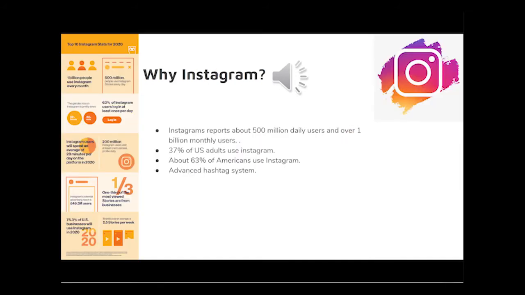Now, social media does consist of more than one platform. These platforms include Twitter, Instagram, Pinterest. So to get the total scope of the public opinion of things through social media, you would have to access all these platforms. But that would take an immense amount of data and time and a lot of math. So we decided to narrow it down to one platform, and we chose Instagram.